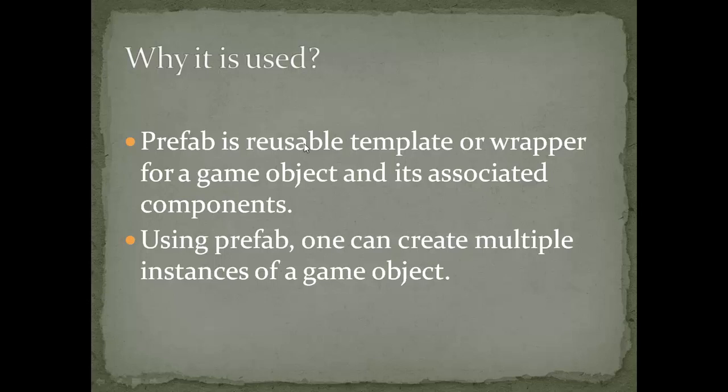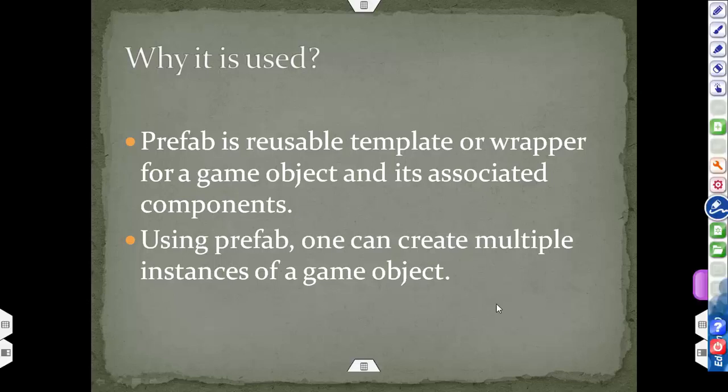So prefab is a reusable template or wrapper for a game object and its associated components. Actually, a game object may contain various components, for example, a texture, material, script, or various other sub game objects. So prefab may be treated as a wrapper or template which can contain all these components. So using prefab, we can create multiple instances of a game object.